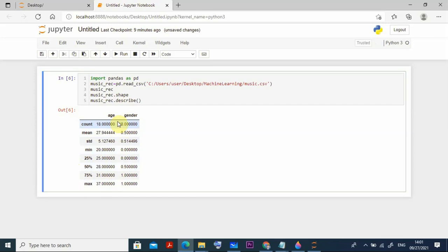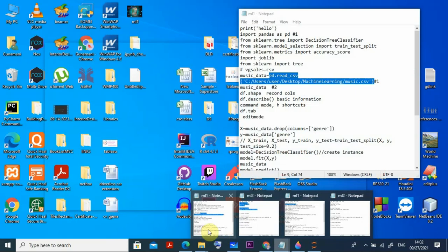Suppose I don't need these three lines. Just select them and comment them out. For that, press Control and forward slash. When you press Control and forward slash, the lines automatically become comments. You can do this type of thing here too. Now they have become comments for you, right?